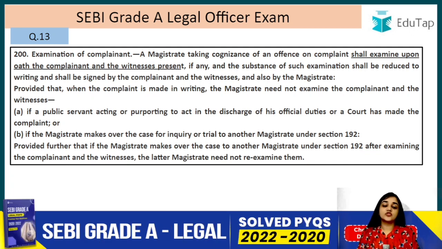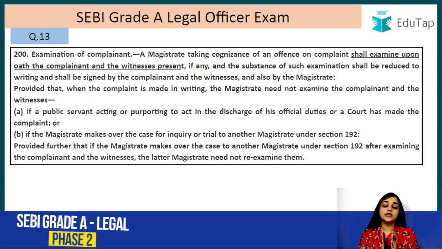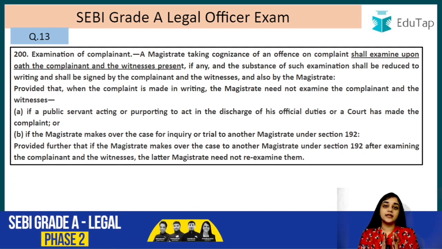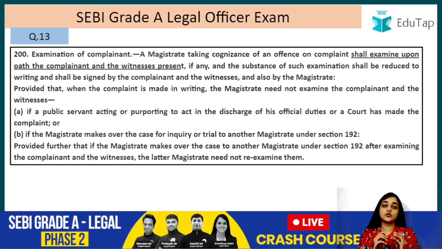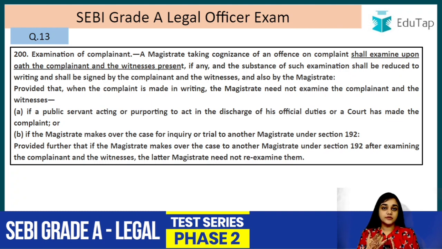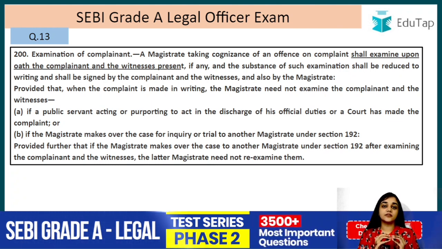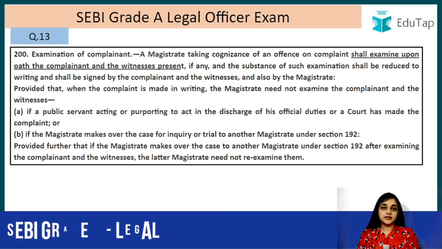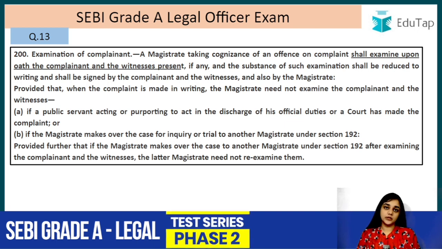Under this section, this is just a pre-trial process. You don't have to go into the details of the offence. You just have to make out that there are grounds to proceed, that a case is made out against the accused. This is all you have to see. You don't have to see that sufficient grounds for his conviction are present. You only have to see that sufficient grounds are present to move against the accused, right? And under this section, the accused has no right to be heard, right?